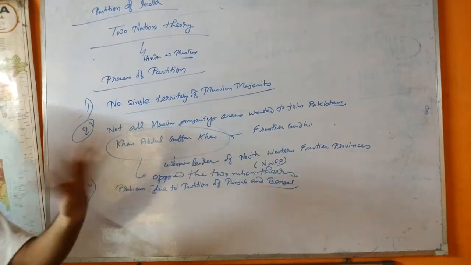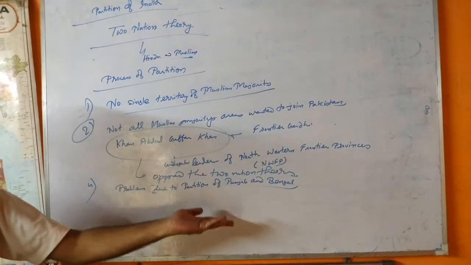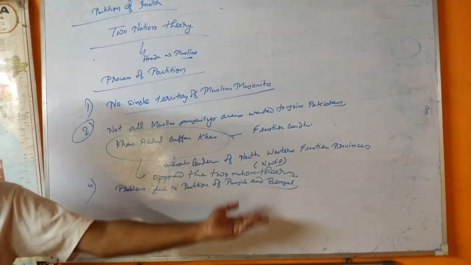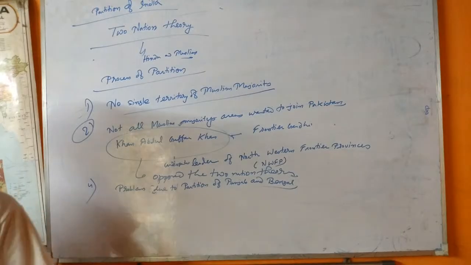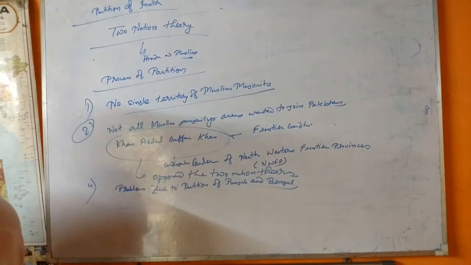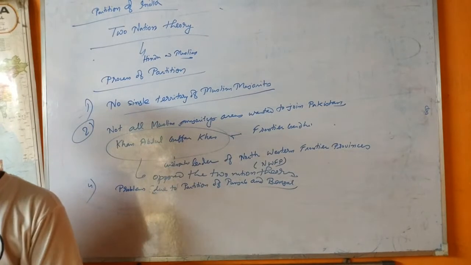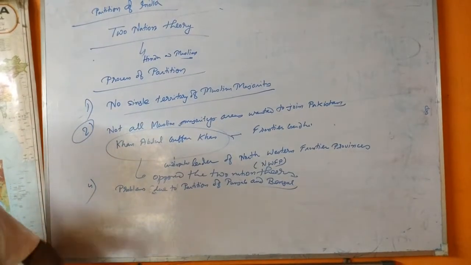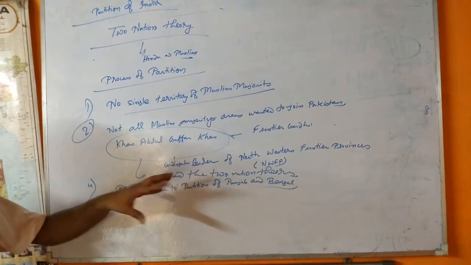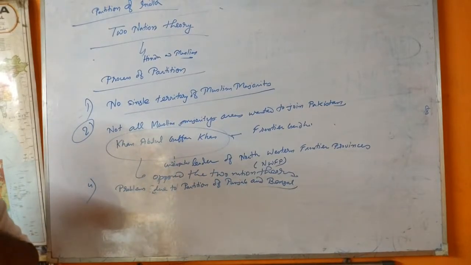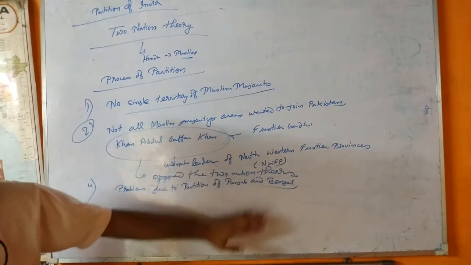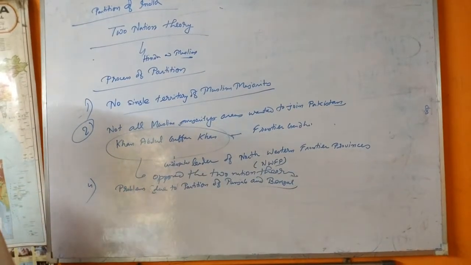Was Punjab in India or in Pakistan? Was Bengal in India or in Pakistan? We are talking about West Bengal. And the partition of these two provinces caused the deepest trauma of partition. Lots of lives were lost in this region.